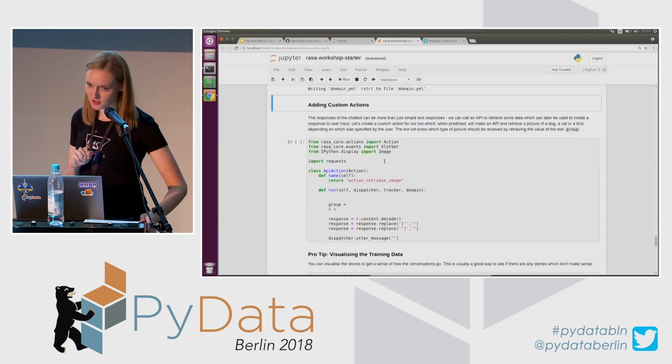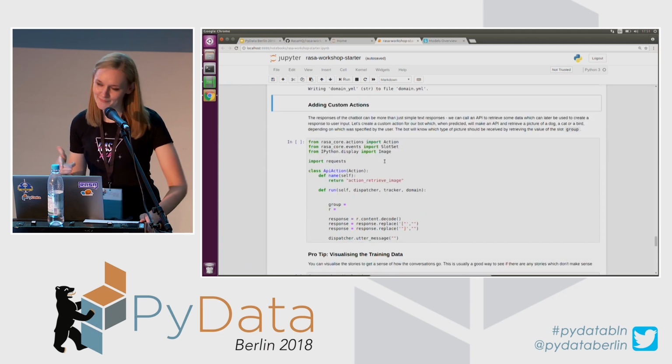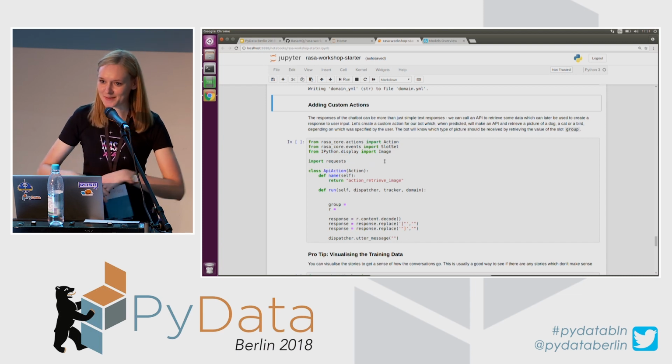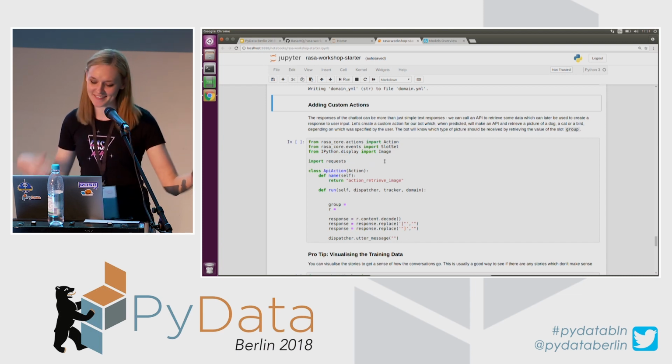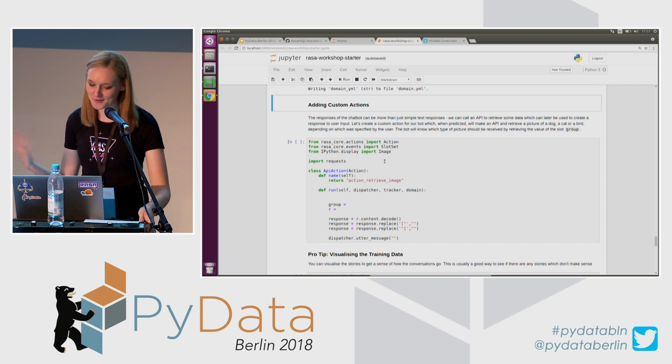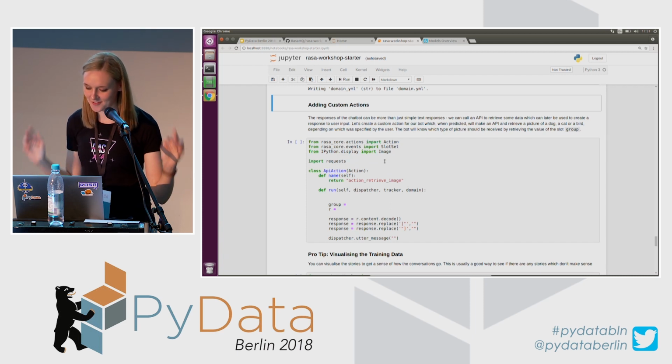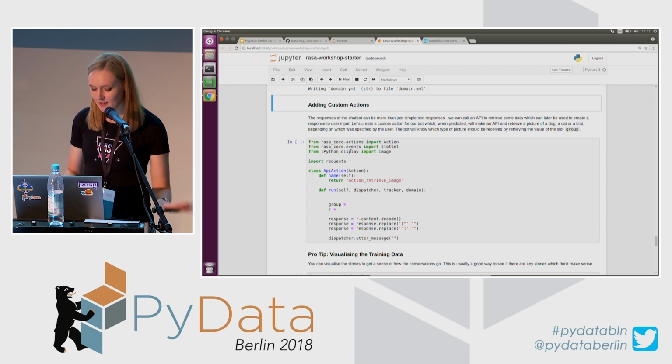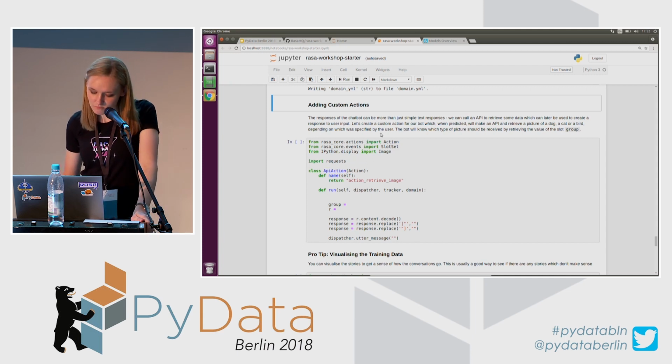This custom action is going to make an API call to retrieve an actual picture of a cat or a dog or a bird. And I'm going to use a live API for this. I'm just quickly going to explain what's happening. A custom action consists of two main functions.